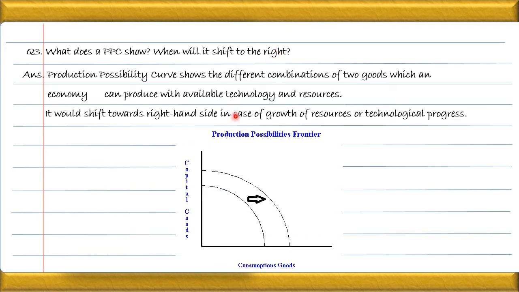The shape of the PPC will be like this one. We can see that earlier the PPC curve is this, and because of advancement in technologies or because of finding new sources of raw material, the production has increased. That is called growth of production. Let us see what is the next question.